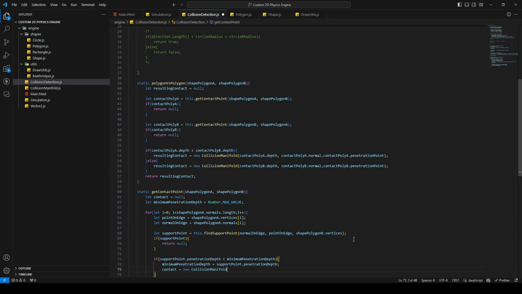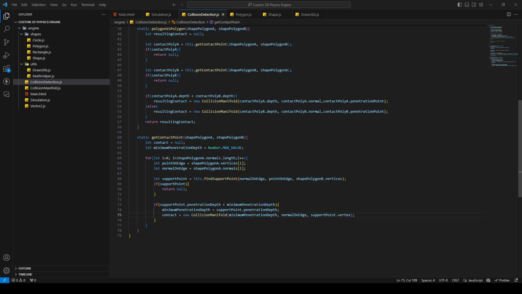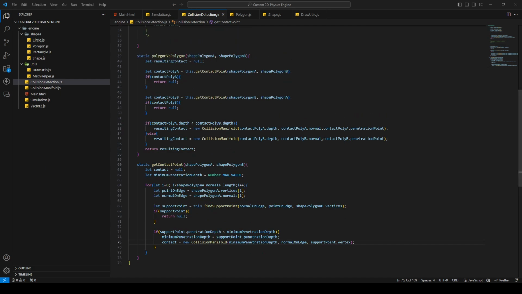Here we say new collision manifold, and this will be the minimum penetration depth, then the normal on edge and the support point dot vertex. We did not define a support point class now, but we're going to do this in some minutes when we define the find support point method.